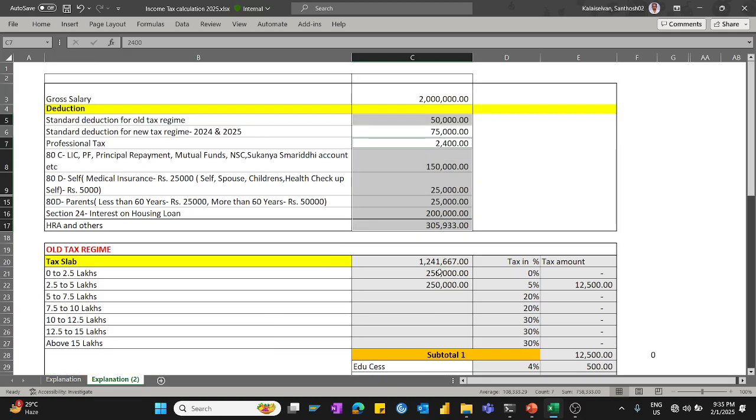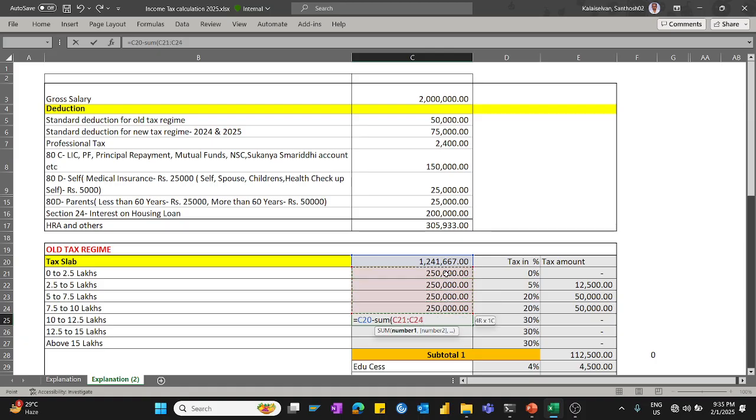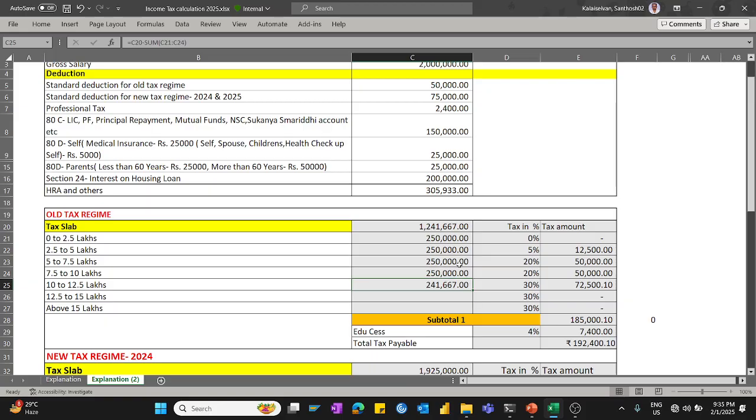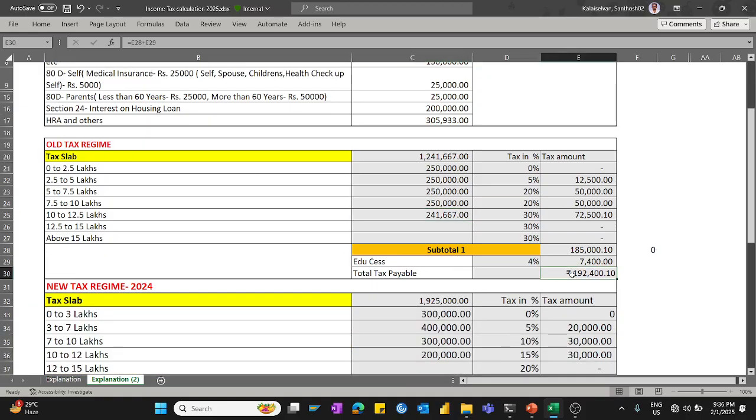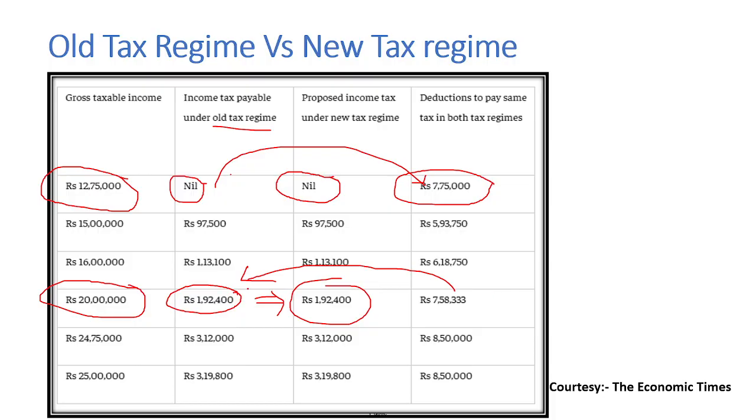Now I'll put the old tax regime calculation. So post deductions, 20 lakhs minus these deductions for the old tax regime. Now you have to put 2,50,000 here, and 2,50,000, and 2,50,000, and here it comes to around 10 lakhs. So it is almost 2,50,000 into 0 and so on, proportionately for all the tax slabs. So it is 1,92,400 which we calculated for the old tax regime.